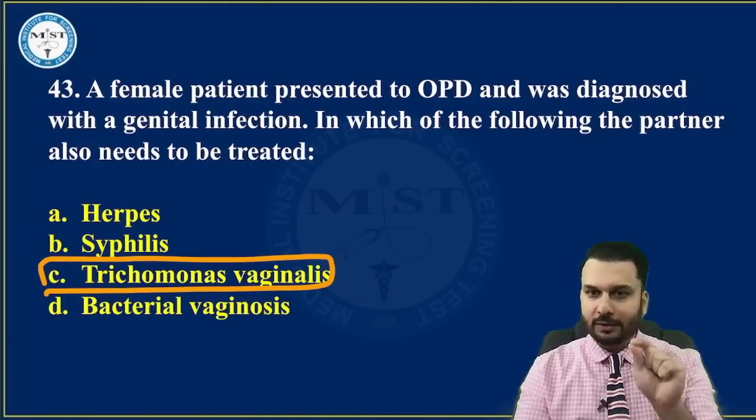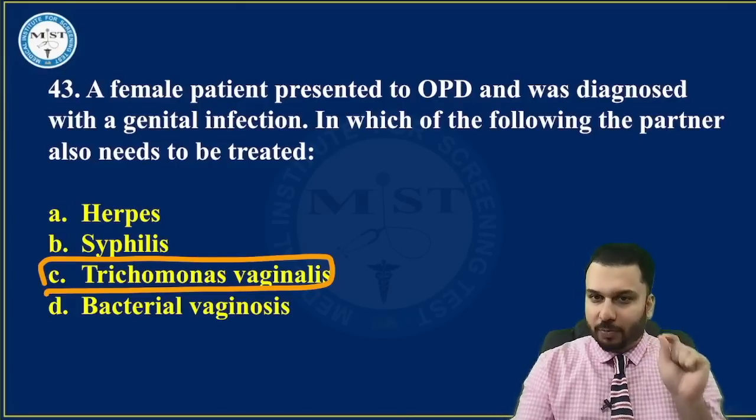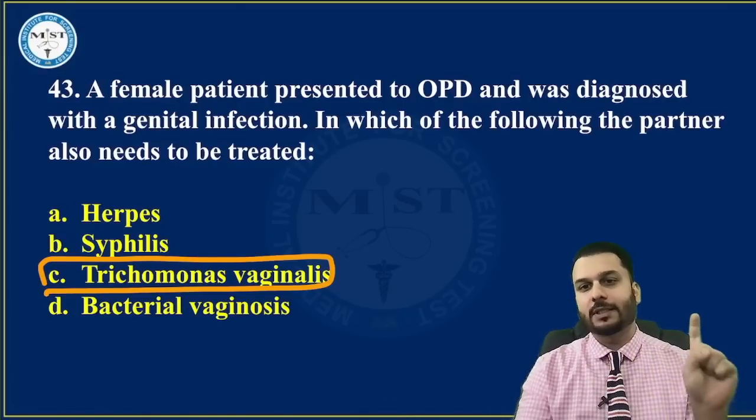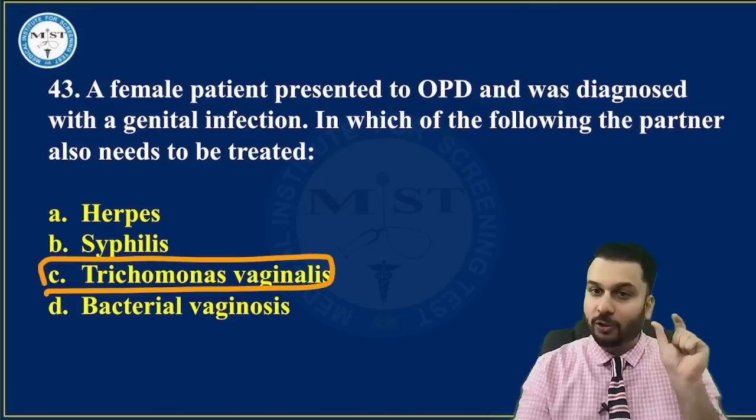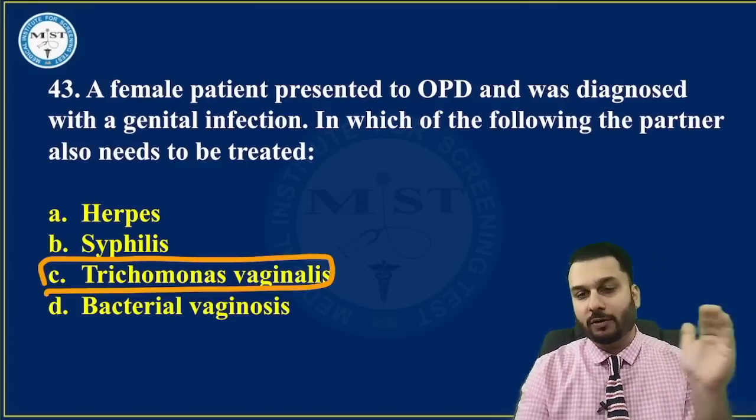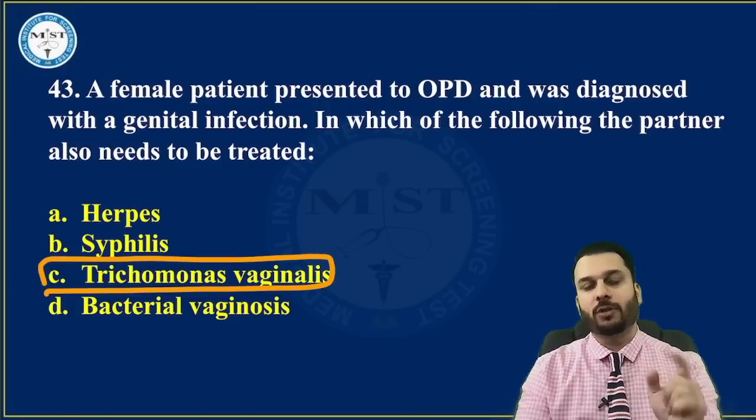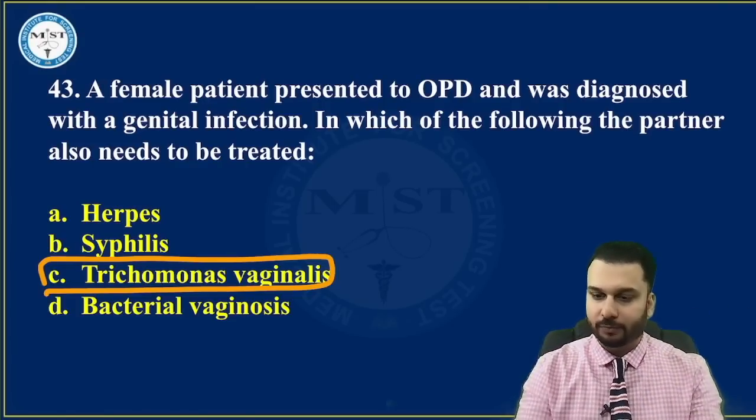Basically, this is a parasite. So basically this parasite does not have a cyst stage. It only survives as a trophozoite, and these trophozoites are transmitted sexually. So that was the question they asked last year.